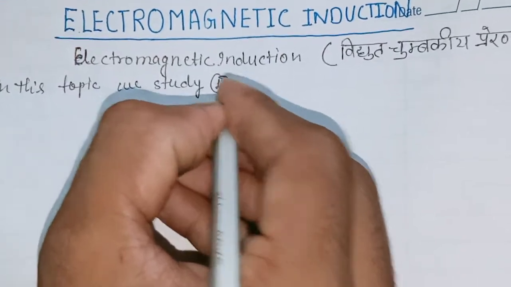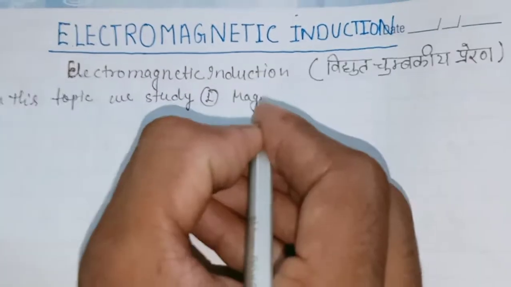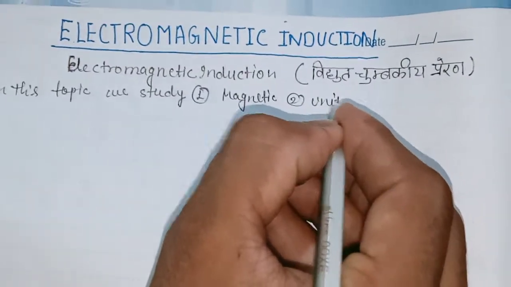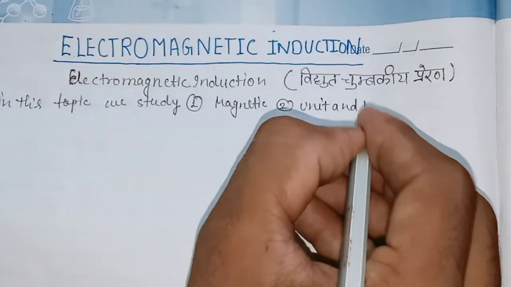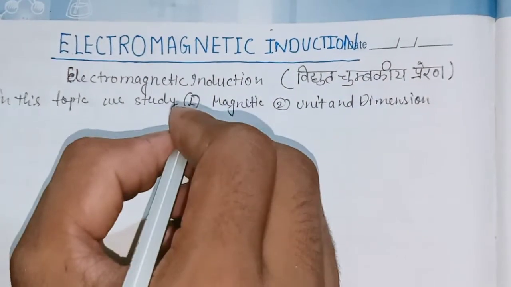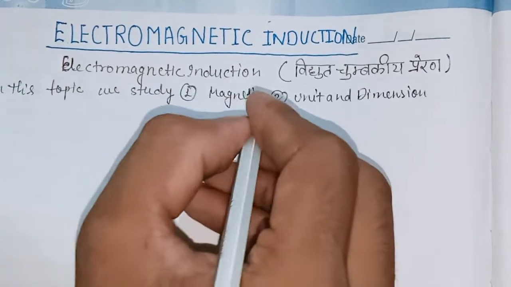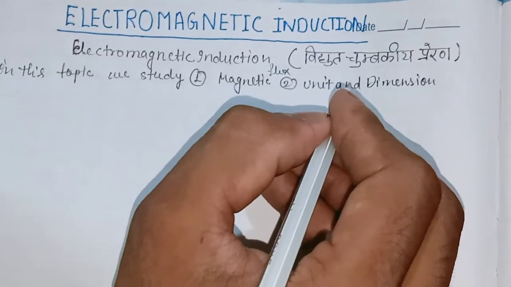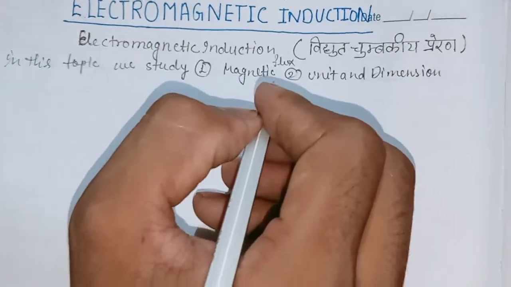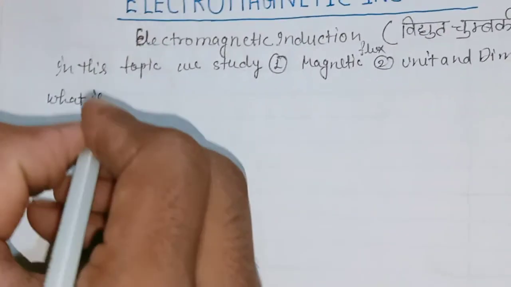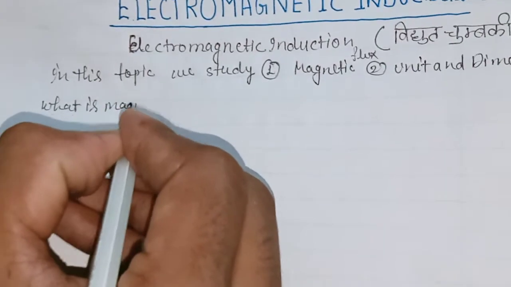number 1, magnetic flux, second, unit and dimension. Only 2 points we study: magnetic flux, and the second one is unit and dimension. First of all, what is magnetic flux?